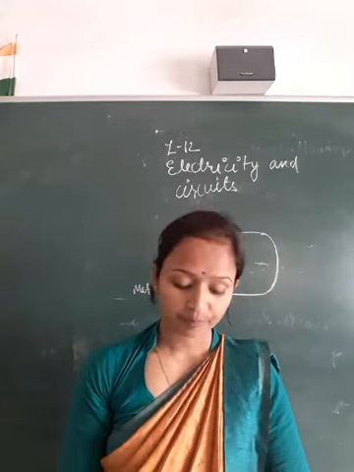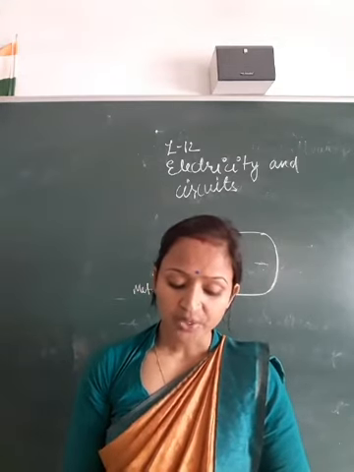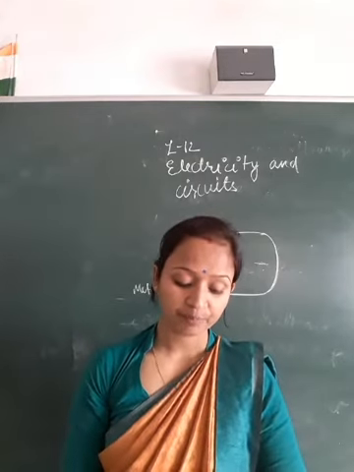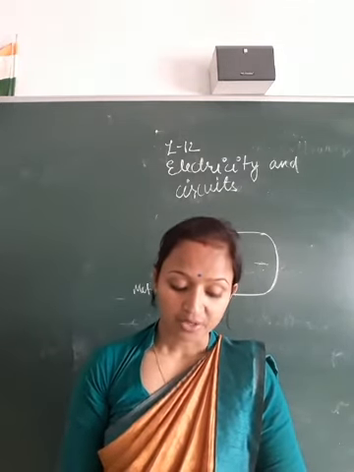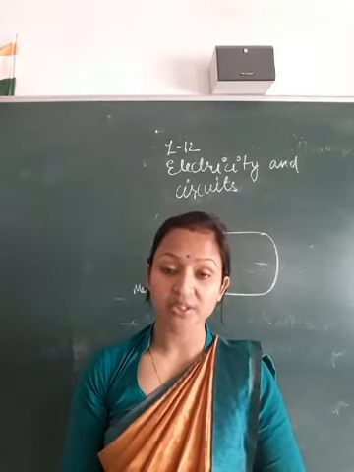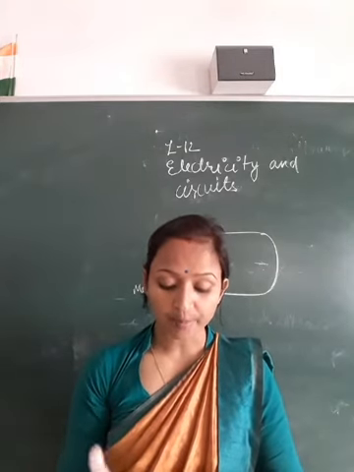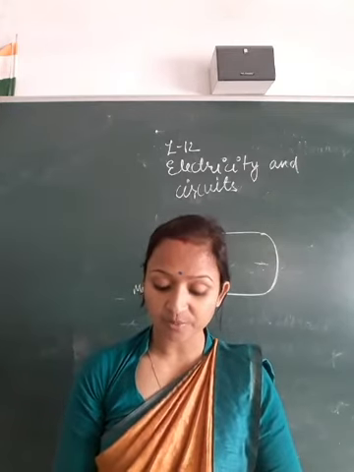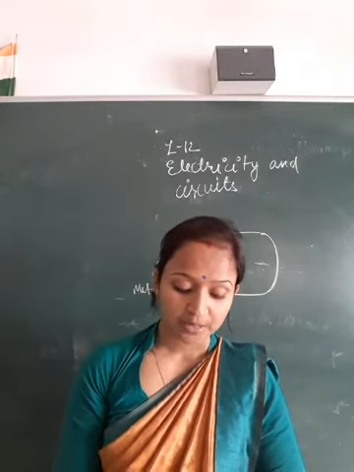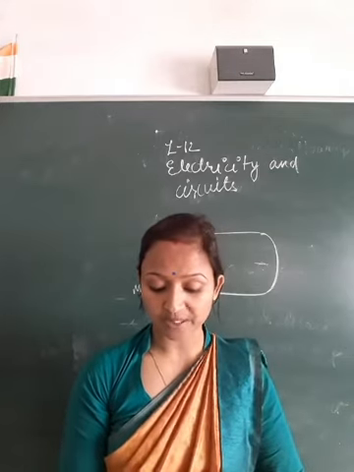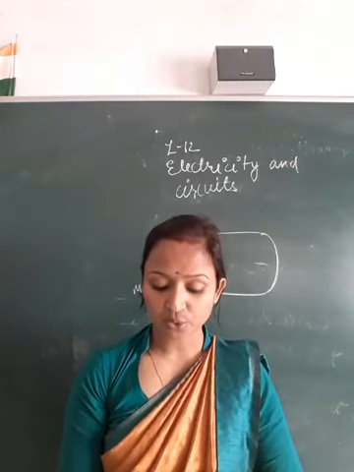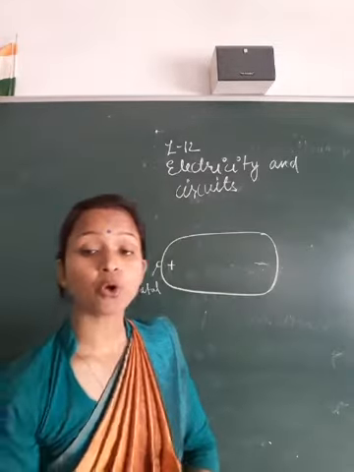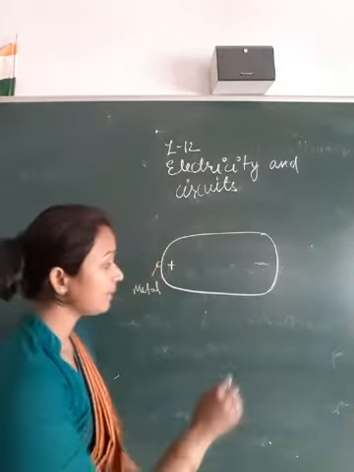What will you notice? You will notice that the torch gives light only when the cells are arranged as shown in figure 12.5. When two or more cells are joined together such that the negative terminal of the first cell is joined to the positive terminal of the second cell, and so on, the combination of cells is called a battery. What is a battery? A combination of cells is called a battery.